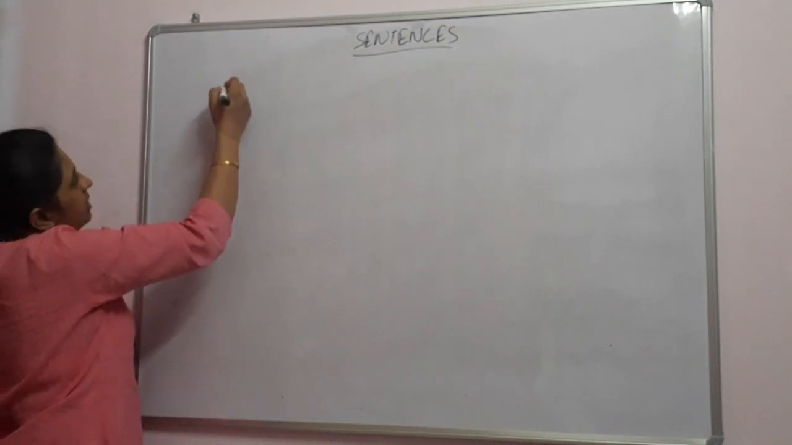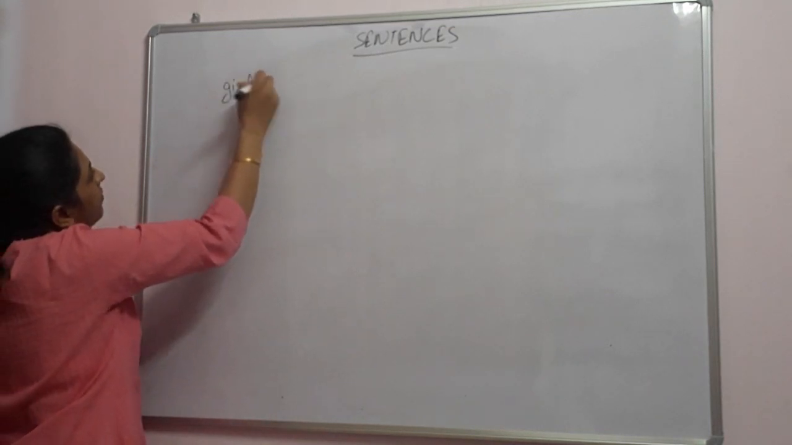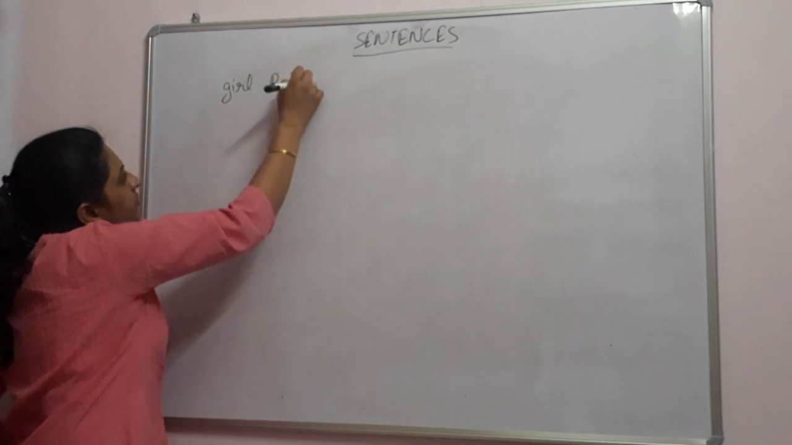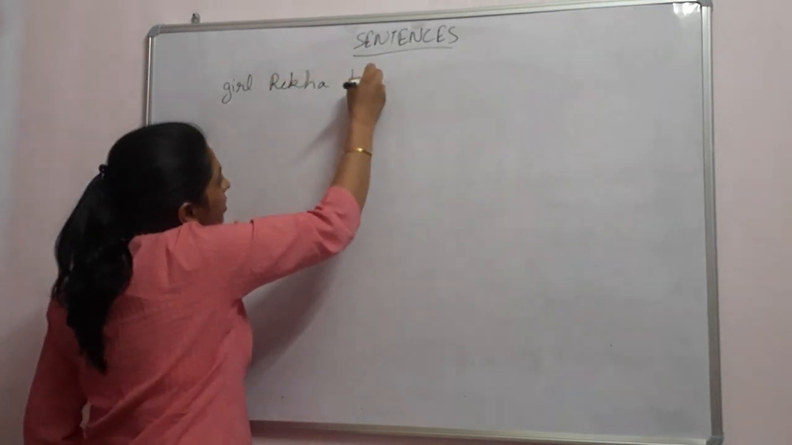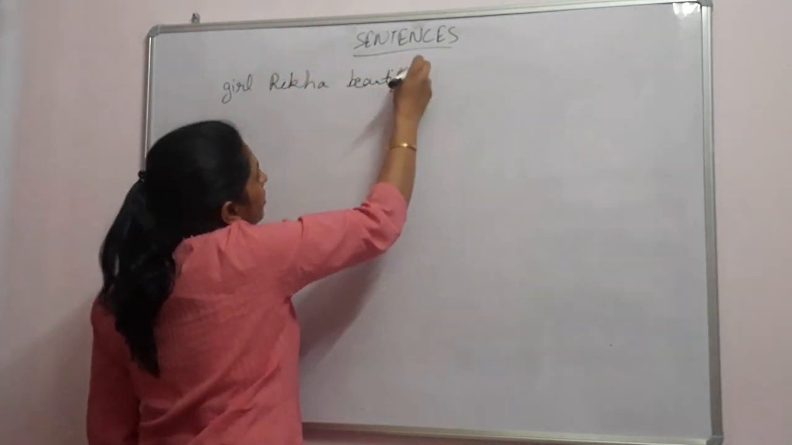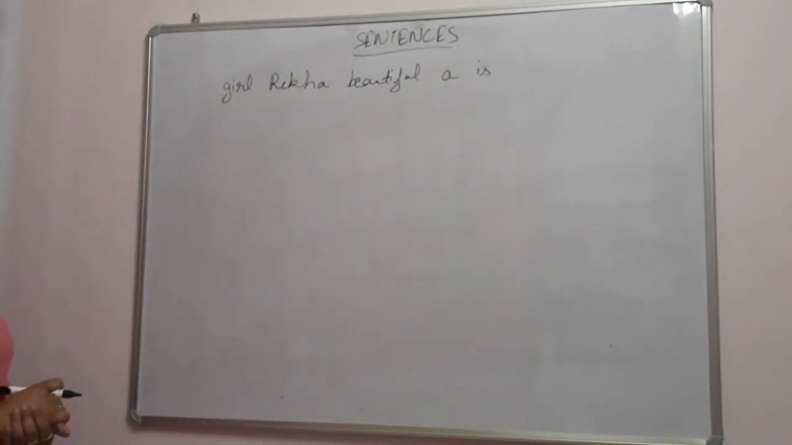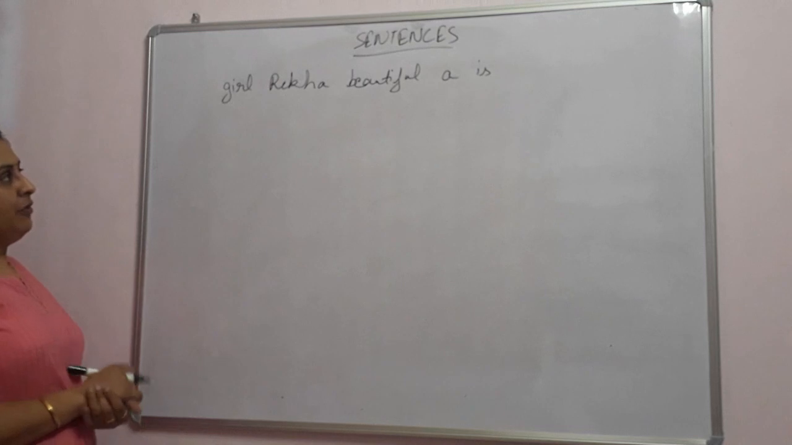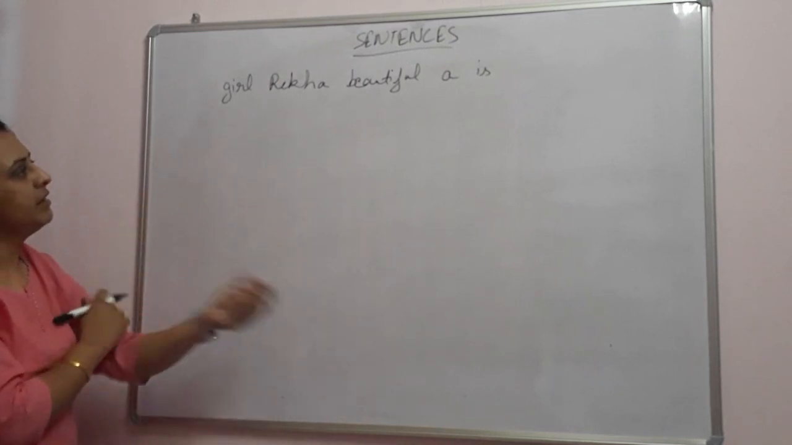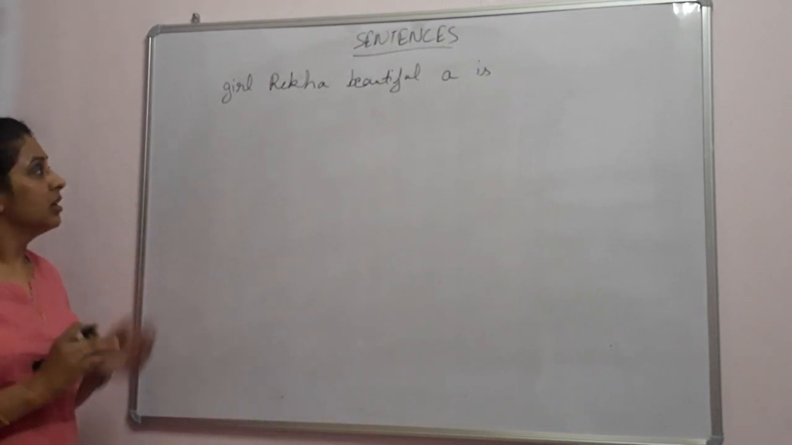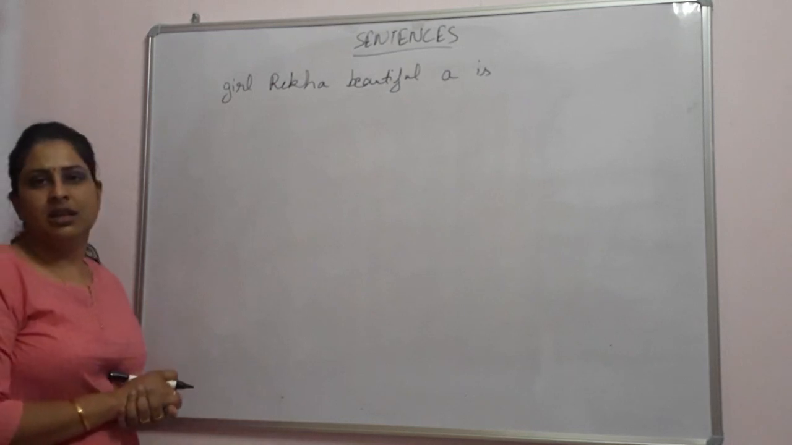If I write some words like girl, Rekha, beautiful, is. You can see that I have written some words randomly. When we combine these words as they are written, does it give us any sense? Girl, Rekha, beautiful, is. No.